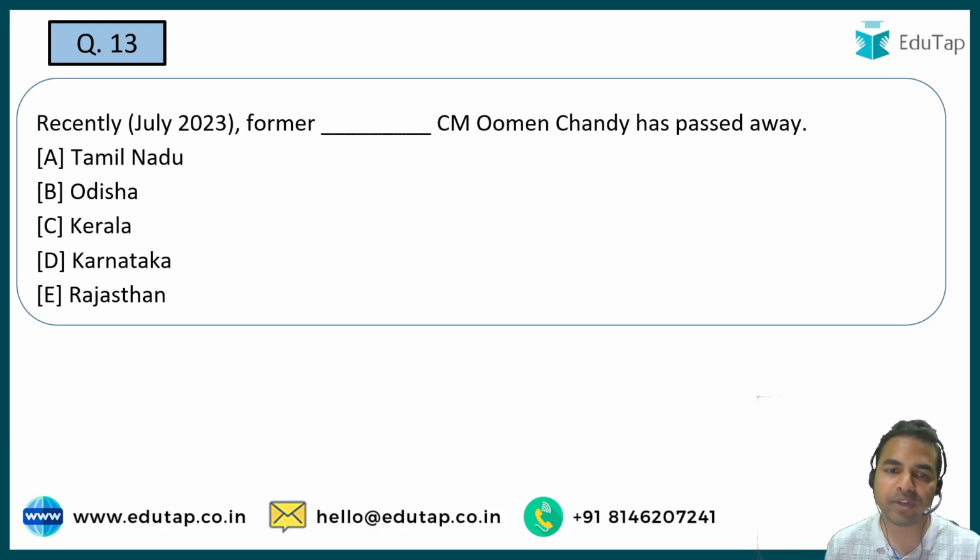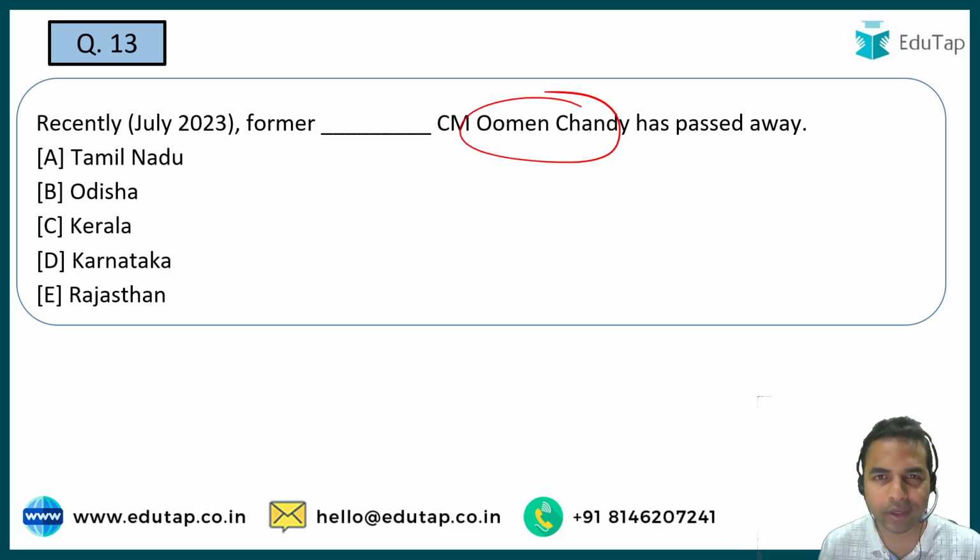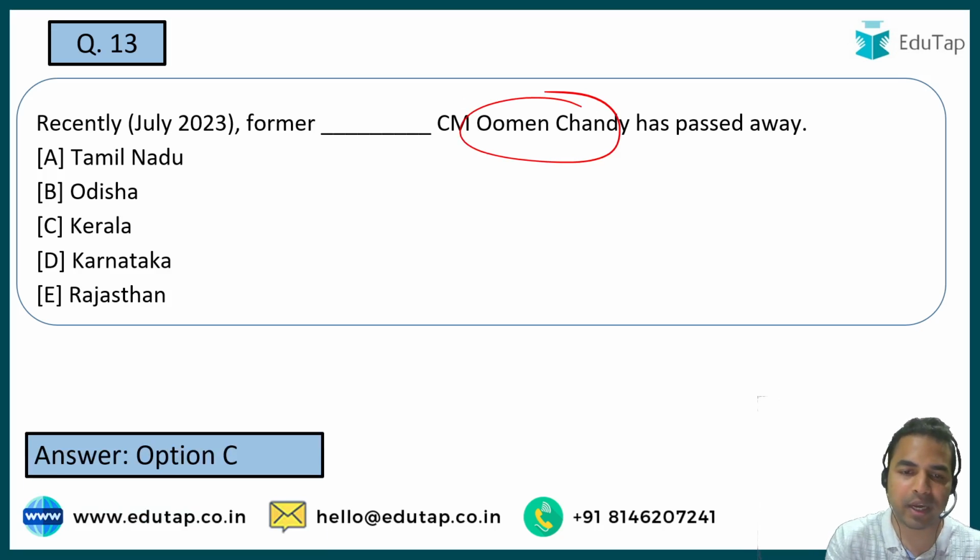So here guys, you have to tell me the name of the state whose former CM, Oommen Chandy ji, has passed away recently. What is the name of that state? The name of that state is Kerala. And guys, Kerala is also the state which was the first state to adopt the water budget.